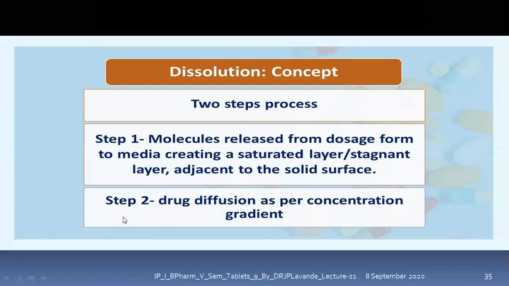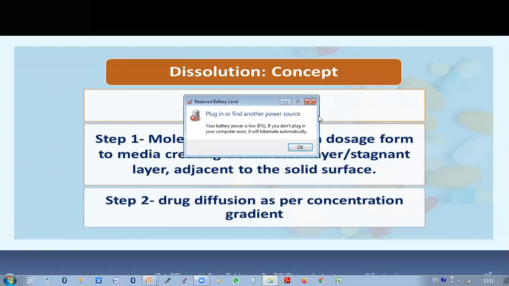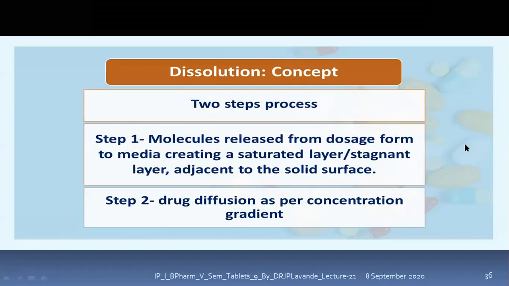This is followed by step 2. Step 2 consists of drug diffusion as per the concentration gradient. This means it will depend on the concentration, until we reach the equilibrium stage. That means the passage of molecules from higher concentration to lower concentration. Simple, like a diffusion, right? So that is diffusion and its concept. Okay.